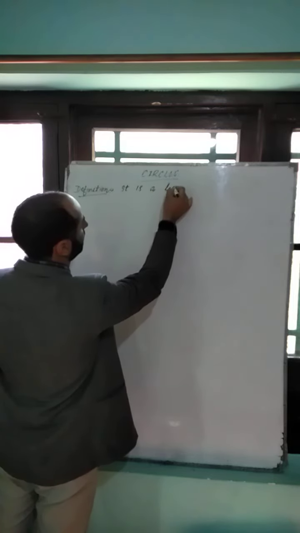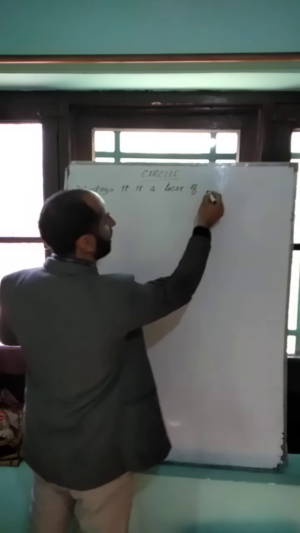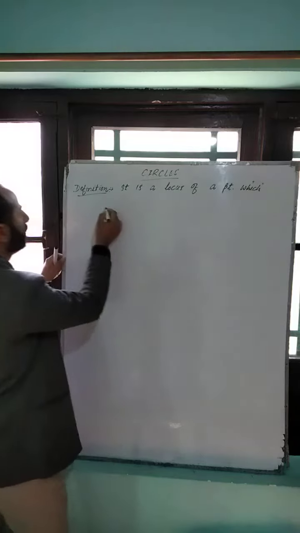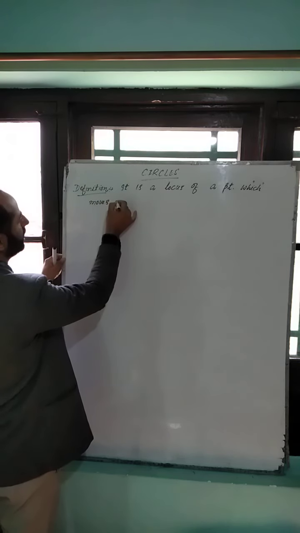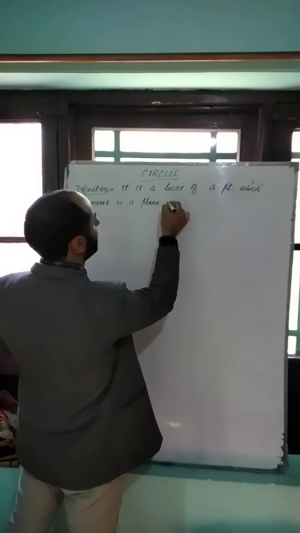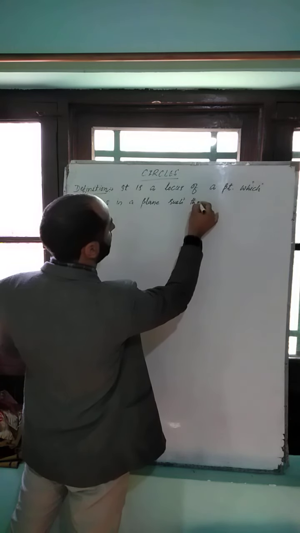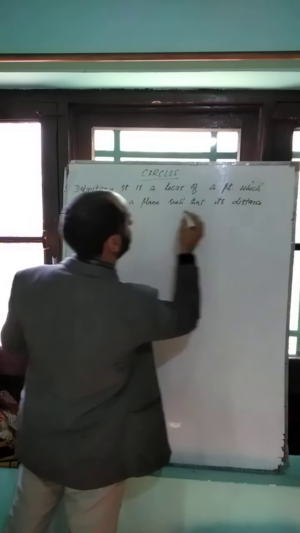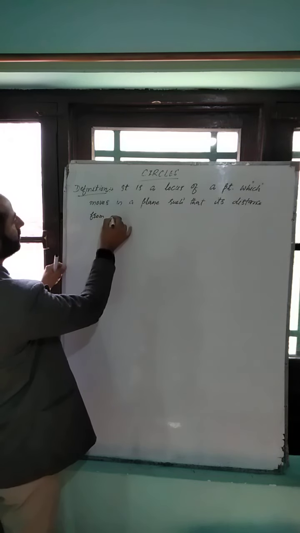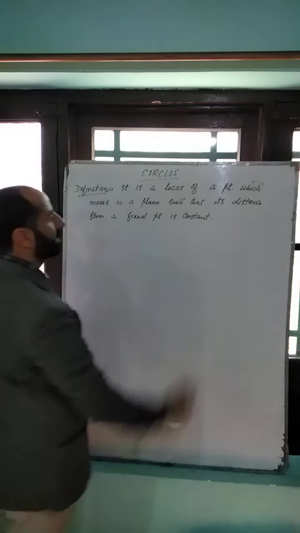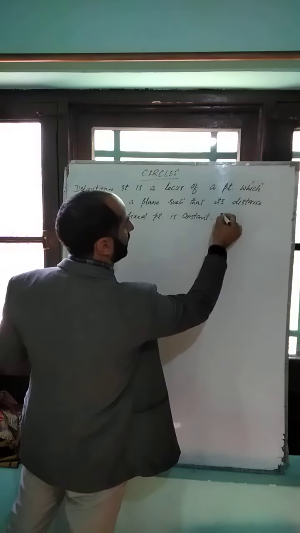It is a locus of a point which moves in a plane such that its distance from a fixed point is constant.